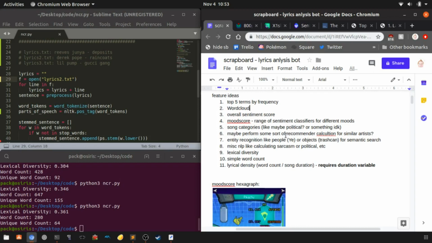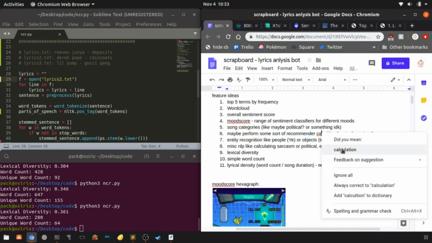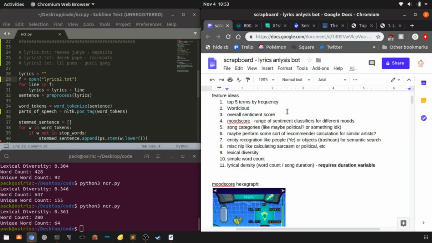Also, it would be cool if we could do a recommender system, to calculate similar artists. If I run this analysis script on a lot of different songs, then I can build up a database where I calculate similarity between songs based on the NLP metrics. Then I can actually recommend songs. If you really like one specific song and say, I want another song that's just as intense, just as powerful, just as meaningful, the system would be able to say, okay, here are some that are just like that.